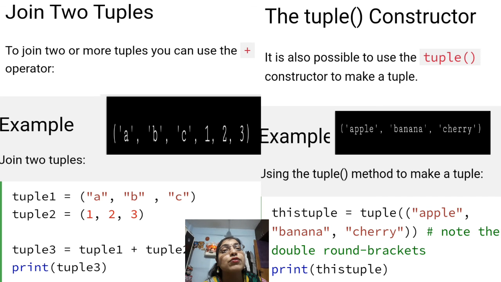Here also we have to use round brackets only, as in list we have seen. While providing the values we have to use round brackets. So it is very important to provide the items which we want to be part of the tuple within round brackets with the help of the tuple constructor. So this is the second way with which you can create a tuple.